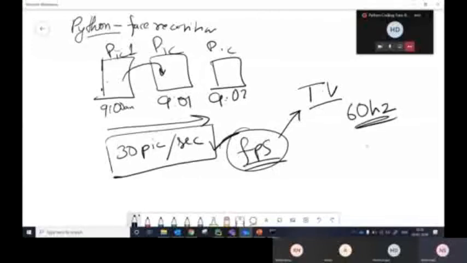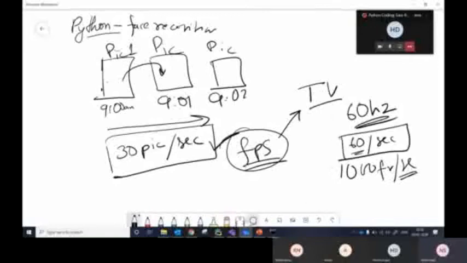What it means is it flickers and has a frequency of changing frames 60 per second. If we are capturing 1000 frames per second, it will not have the capacity to show it. It has a maximum limit of 60.